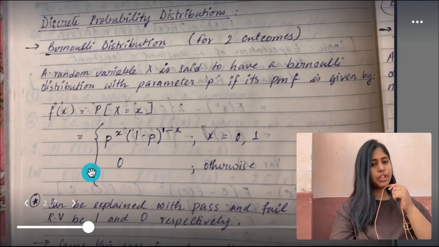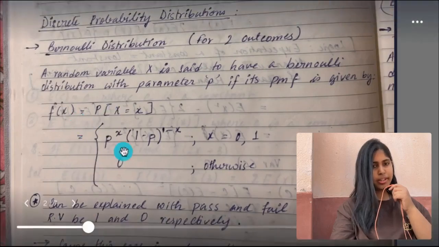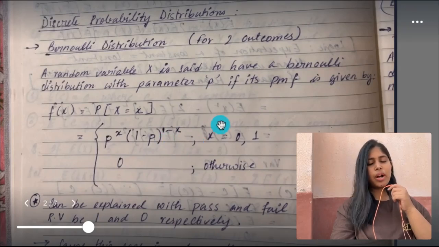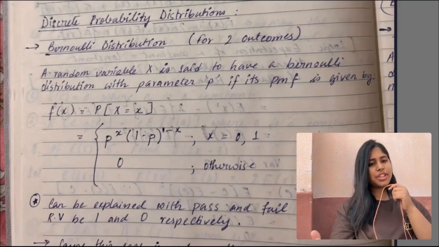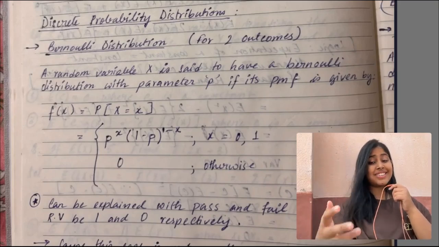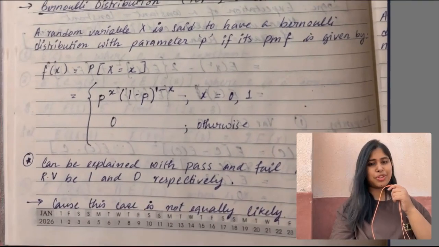Now let's test with 0. If x is equal to 0, then what happens? p to the power 0 into (1 minus p) to the power (1 minus 0), which means 1 into (1 minus p) to the power 1, which is 1 minus p, which is equal to q. And what was q? q is the probability of failure, right? See, this works perfectly. Beautiful, right?